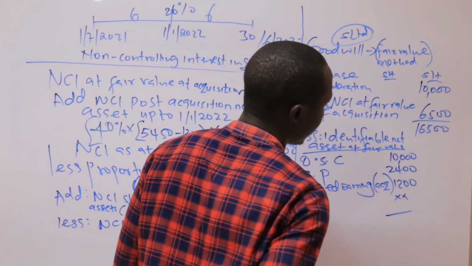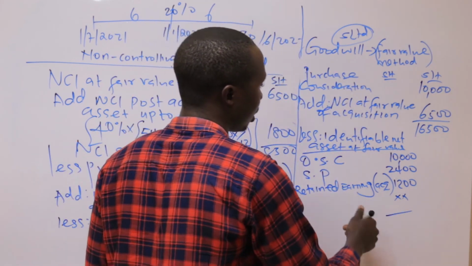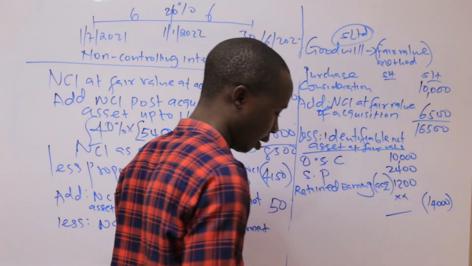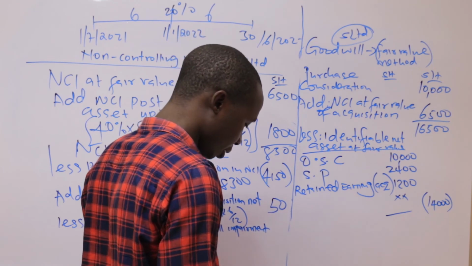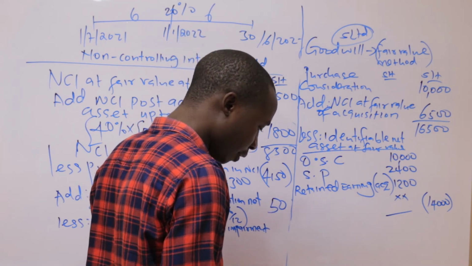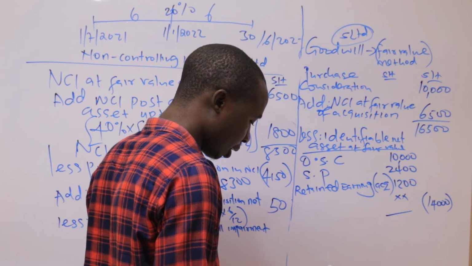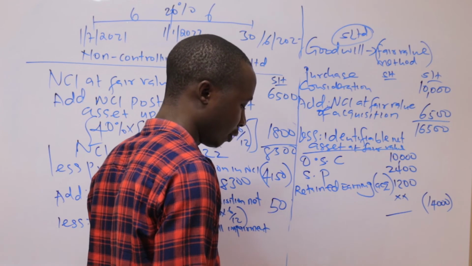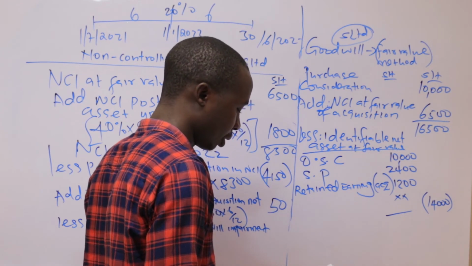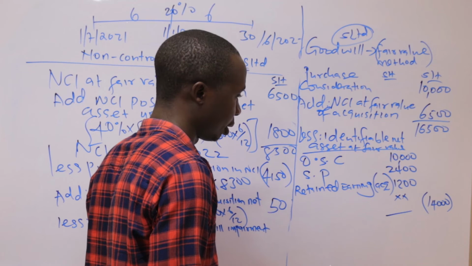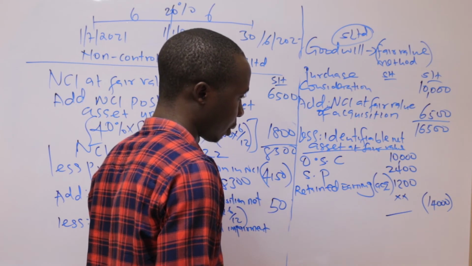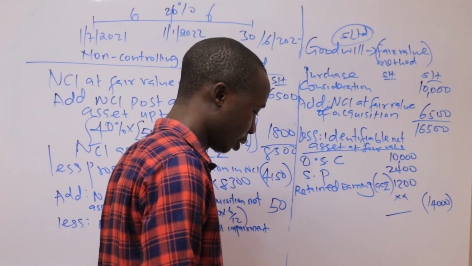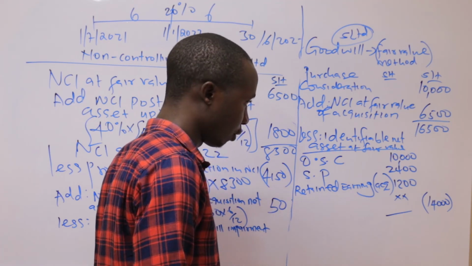So there's something to be recorded here. Remember that the total identifiable net assets is 14,000 according to note 1. They said that the fair value of identifiable net assets in S was 14,000. That is on 1st July 2012. So if I add these net assets, which I have recorded from S, do they sum up to 14,000?